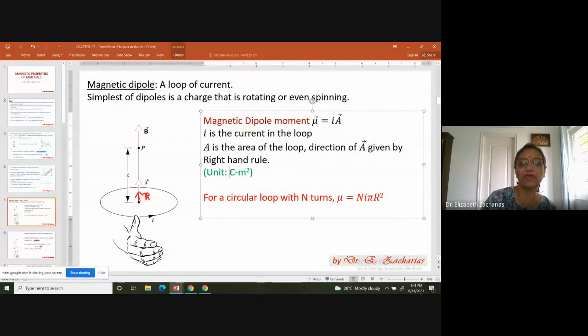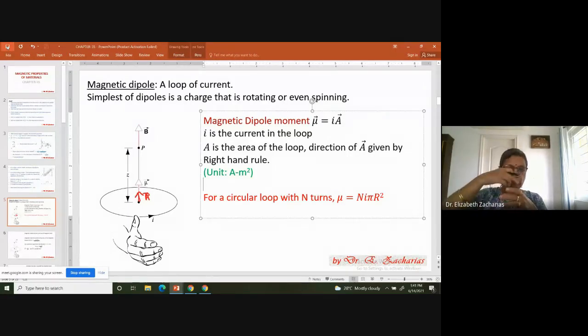So the unit is going to be ampere meter square. Ampere is the unit of current, so current into area. Area is meter square. Therefore, ampere meter square. And we have seen in the past also, for example in the case of the solenoid, that a loop can have many number of turns.